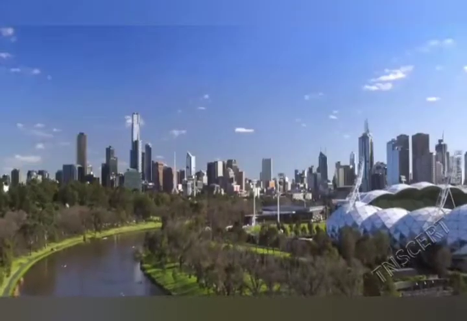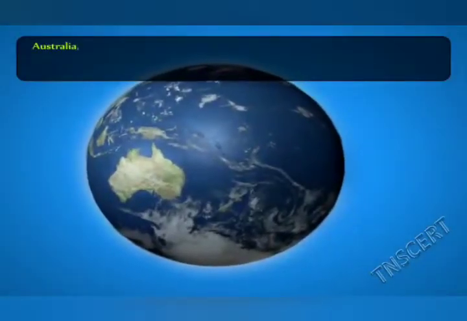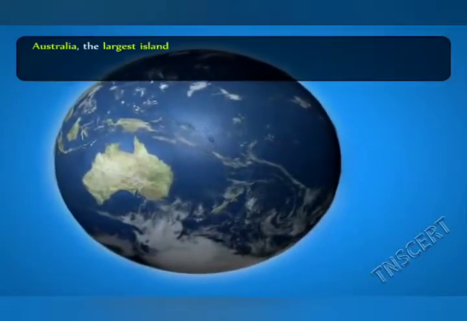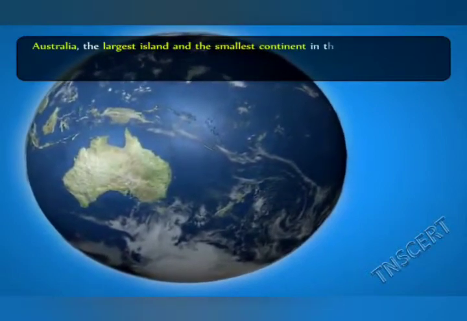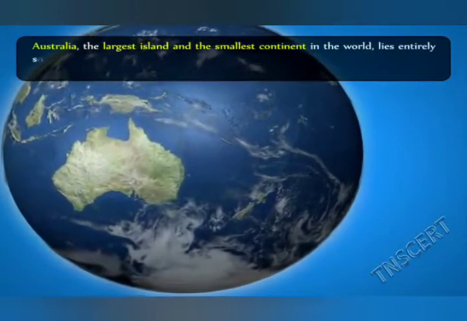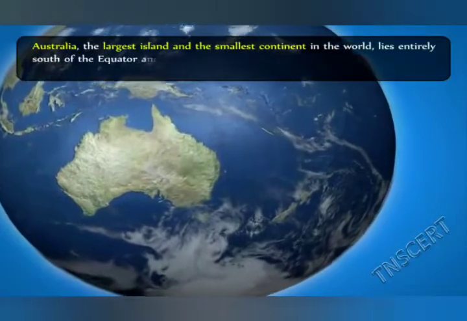Australia, the largest island and the smallest continent in the world, lies entirely south of the equator and is called the land down under or even the island continent.